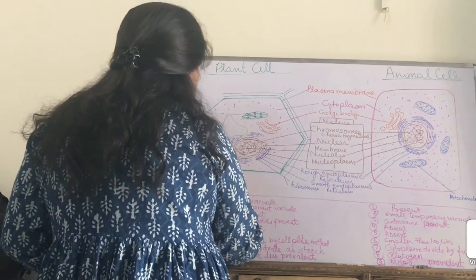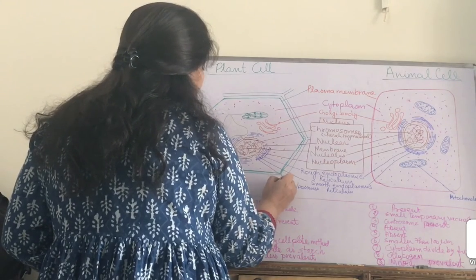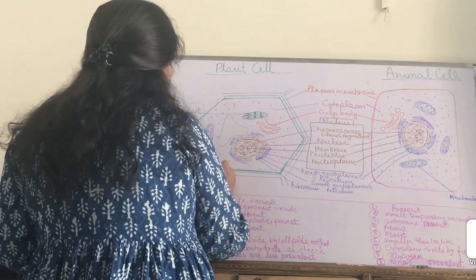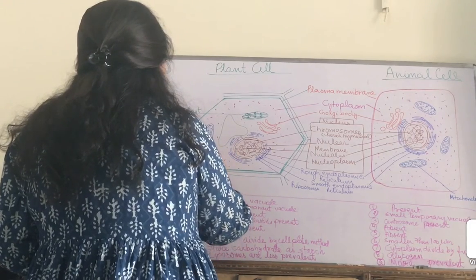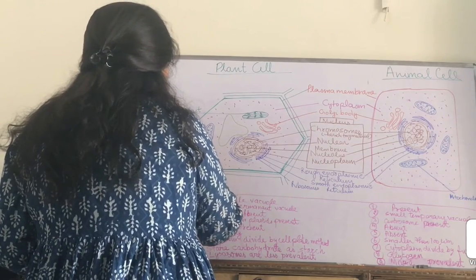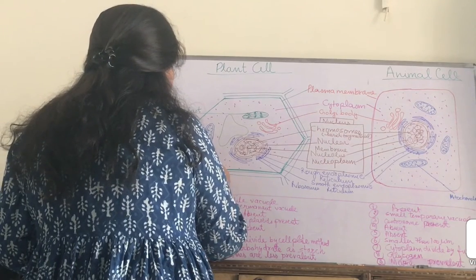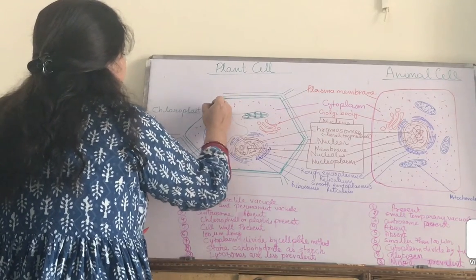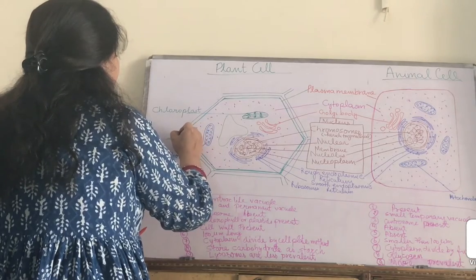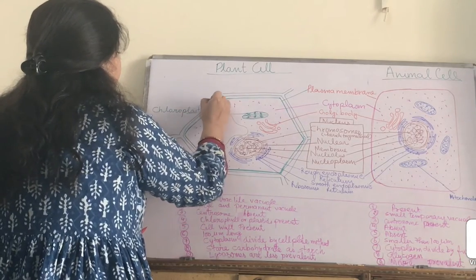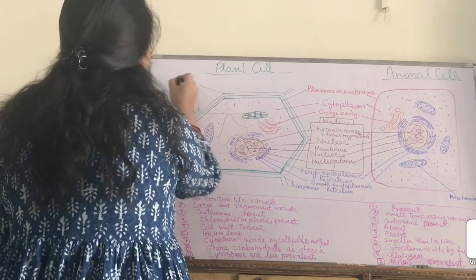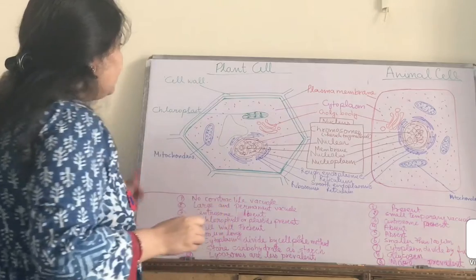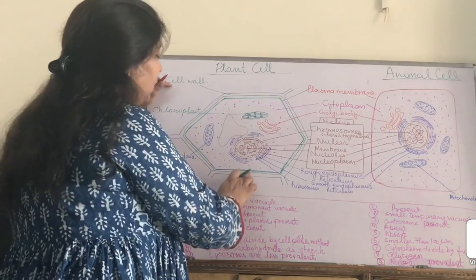is a thick layer, and this thick layer is called the cell wall. The cell wall is a thick and rigid layer.